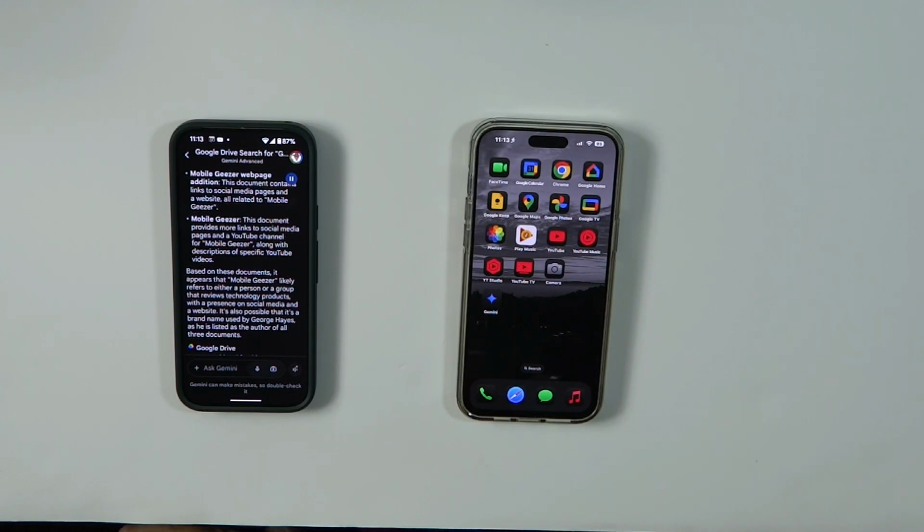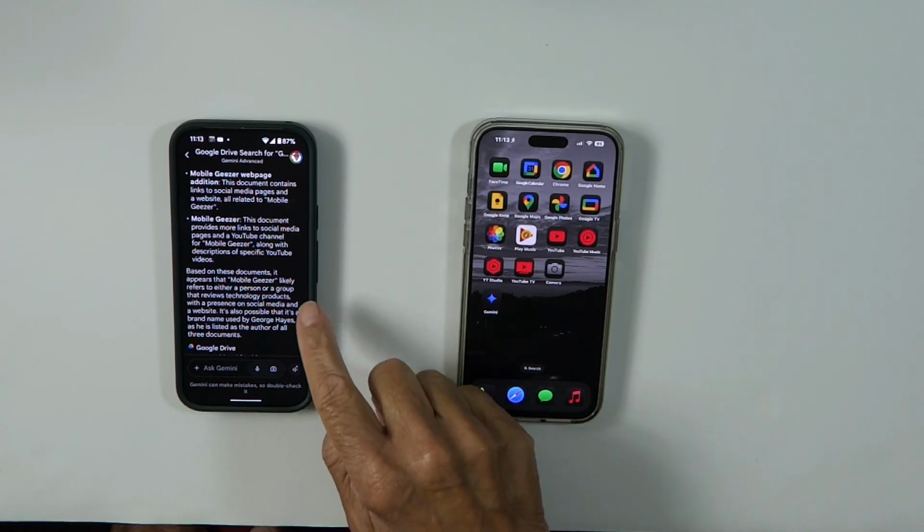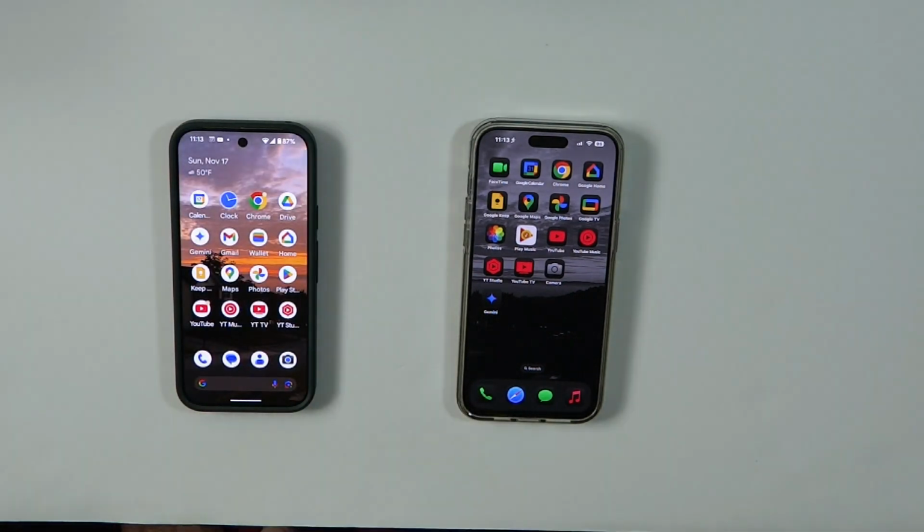Based on these documents, it appears that Mobile Geezer likely refers to either a person or a group that reviews technology products with a presence on social media and a website. It's also possible that it's a brand name used by George Hayes, as he is listed as the author of all 3 documents. Alright, now we'll try the same input on the iPhone.